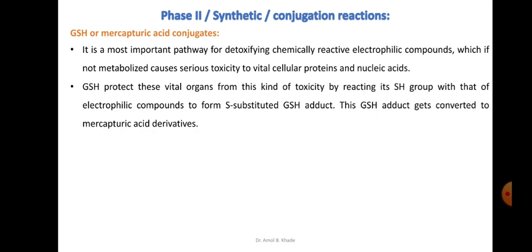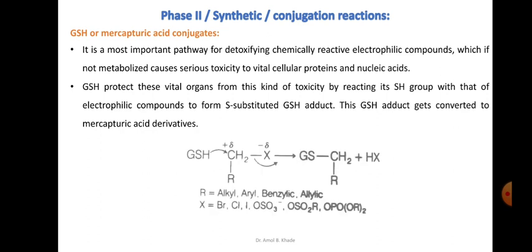by reacting with these drugs which have the toxicity. And this forms the S-substituted GSH adduct. This GSH adduct gets converted into its corresponding mercapturic acid derivative, which can be easily eliminated. You can see here the GSH is acting on the electrophile, and this is the substrate.